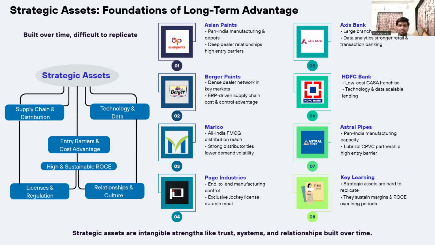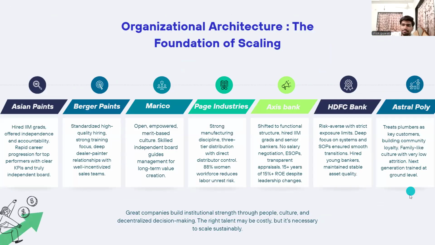Astral Pipes has built a strong entry barrier through its Lubrizol partnership, plumber network and pan-India manufacturing. So strategic assets are what protect great companies from competition and help them sustain very high returns over a long period of time. The next slide will be explained by our team member Ziyan.